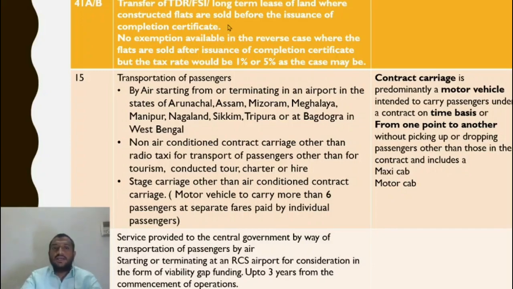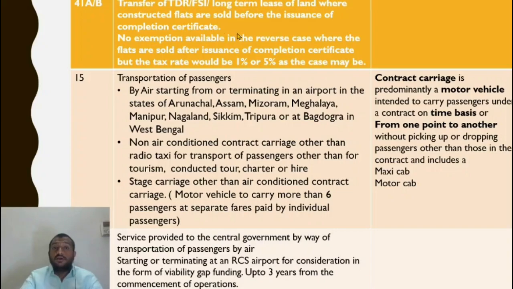In this case, he is transferring the right to use the land. This is called transfer of development rights. So this service of TDR or FSI would be exempt only when the constructed flats are sold before the issuance of completion certificate.